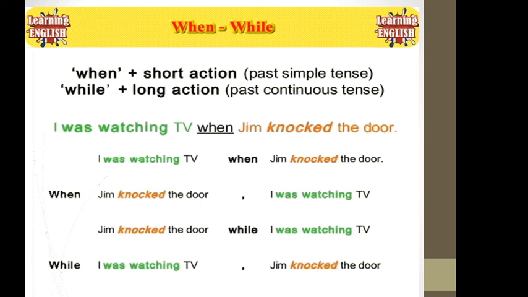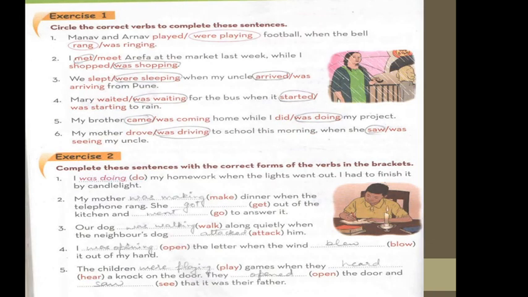Jim knocked the door while I was watching TV. While I was watching TV, this is in the middle of the sentence. Here while is coming first. While I was watching TV, there is a comma. While I was watching TV, Jim knocked the door. But before Jim knocked the door, we put here a comma. Now come to the next point.